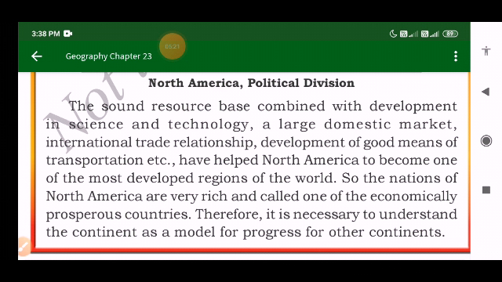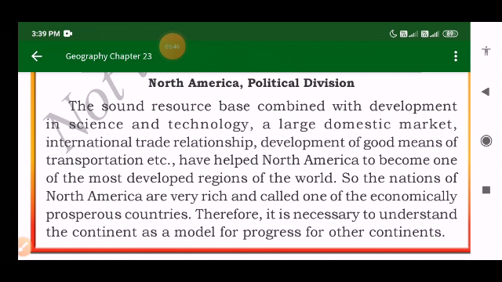It is mainly because of the advancement in science and technology, the establishment of large domestic markets, international trade relationships with several countries, and good means of transport and communications.